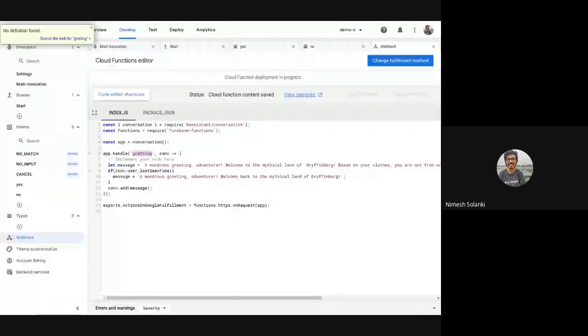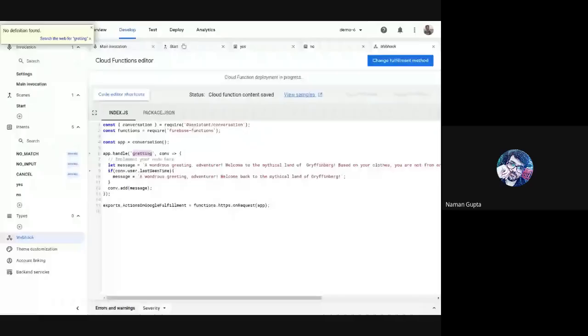This is taking a long time. In the meantime, let me copy this. So we'll go back to our start conversation. No, not start, the main invocation. Nimish, if you don't mind, could you please put that code in the Slack chat? Yeah, sure, it would be easy for all of us.